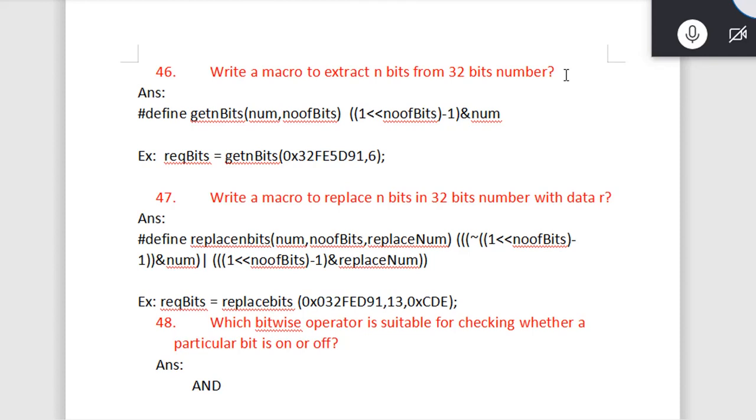Or they can say set n bit, get n bit, clear n bit. This is common embedded practice which we use in the embedded system during our professional career.